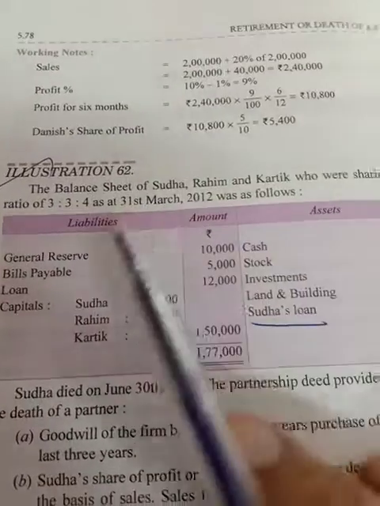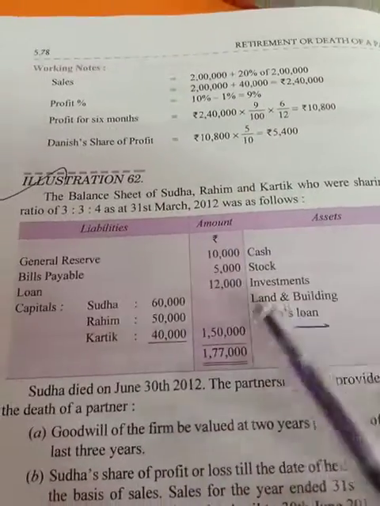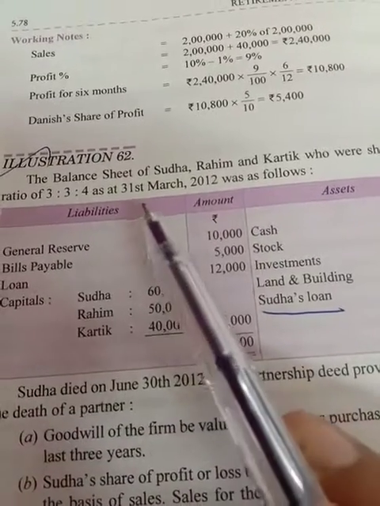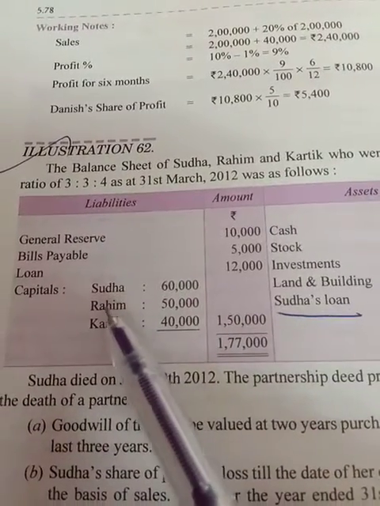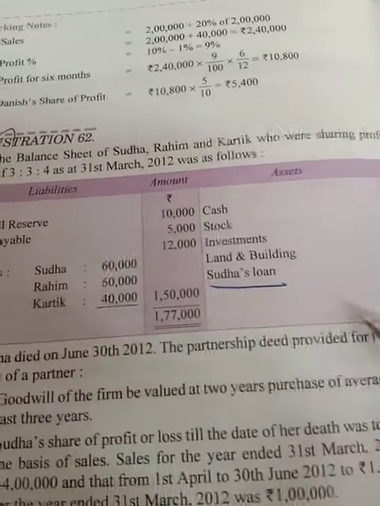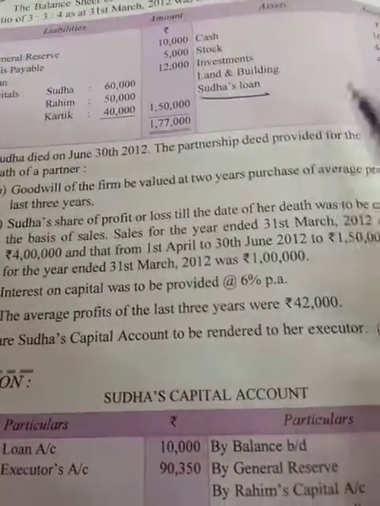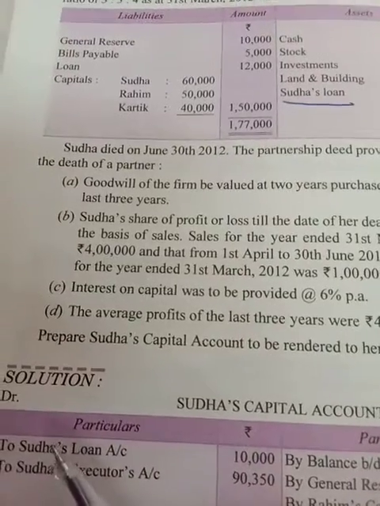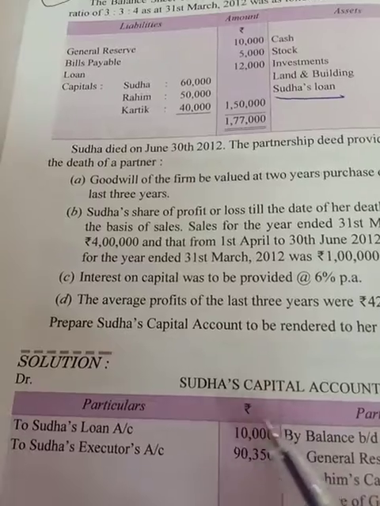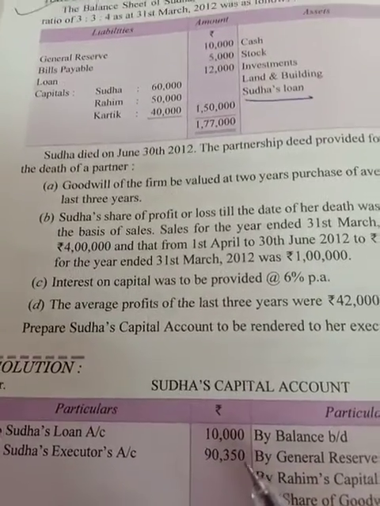As given in the question of the second illustration, for the death of the partner, Sudha has died on 30th June 2012, and the year ends on 31st March 2012. Sudha's loan is there for rupees 10,000. In this case, Sudha's loan will be transferred to the capital account on the debit side. The journal entry will be Sudha's capital account debit to Sudha's loan account, in this way.